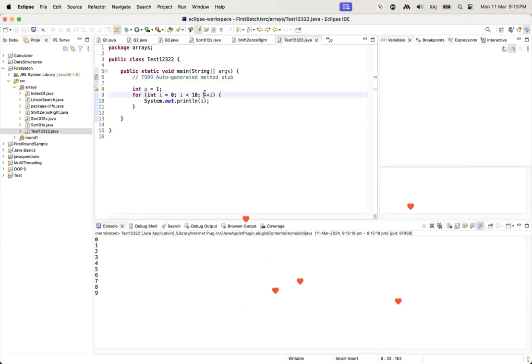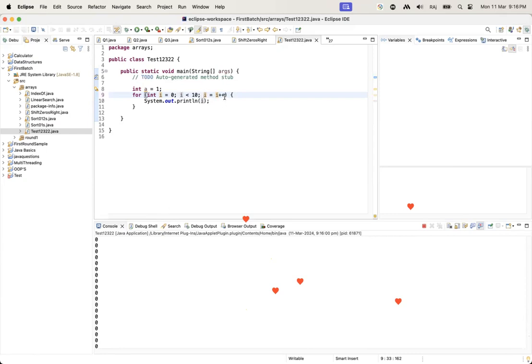Let's suppose I have taken it like this here: i equals i++. Now it is part of the expression, so you can see a clear difference. How many times is it going to run? It is going to run an infinite number of times.